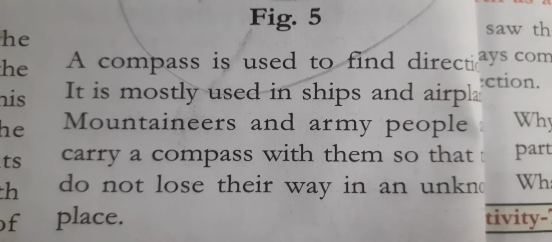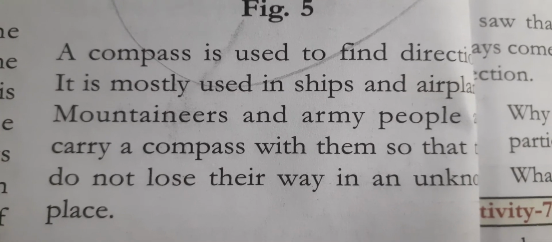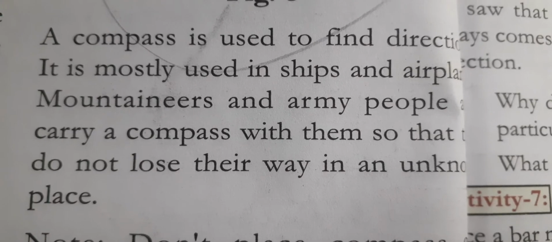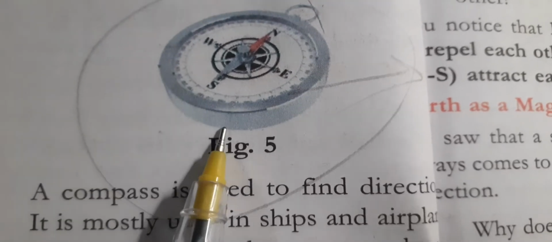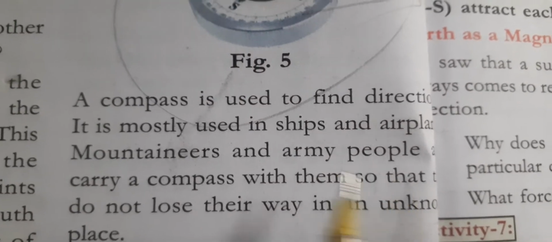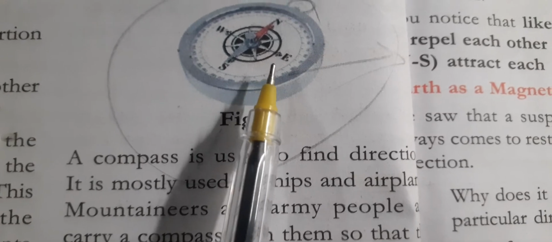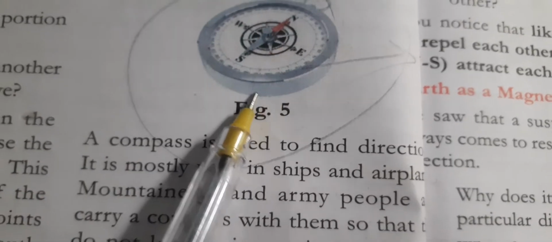It is mostly used in ships and airplanes. Mountaineers and army people carry a compass with them so as not to lose their way in an unknown place. Why do we use the compass? To know the direction. Some army people and mountaineers use this compass to know the direction of the place where they are.